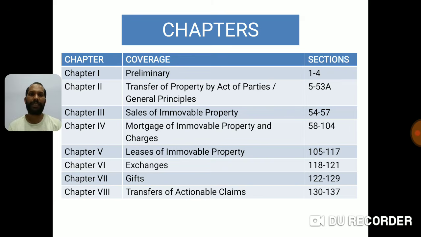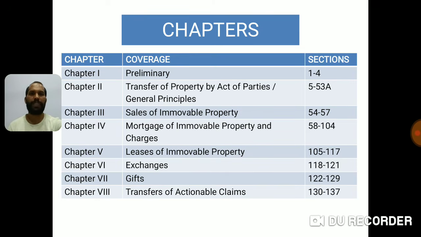Then chapter number 7 deals with section number 122 to 129. Remember, section number 129 is not applicable for Mohammedan law. Chapter number 8, transfer of actionable claims, 130 to 137. Now, what is applicable and not applicable for Mohammedan law? I have repeated it sufficient times by now. I hope you remember that.